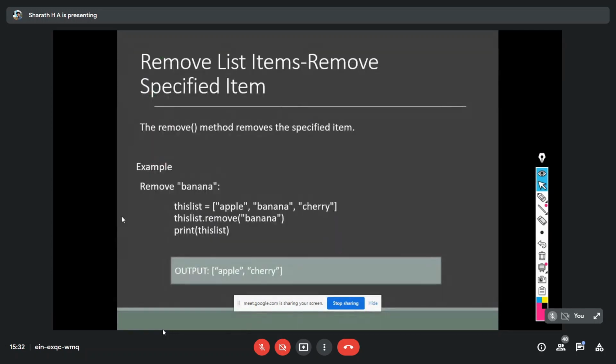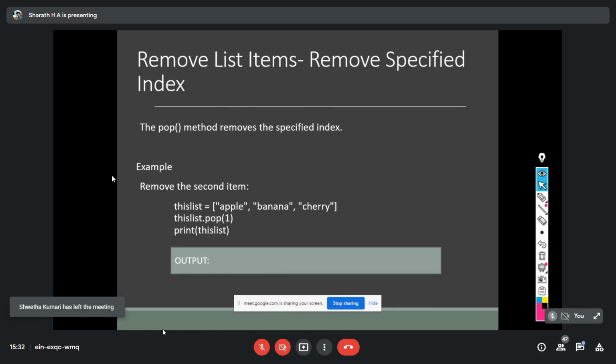So the syntax is object dot function name, remove, and within the remove function I mention the value I want to remove from the list. The next one is pop, which is for the value I want to pop out.